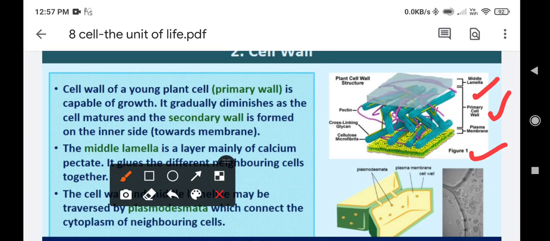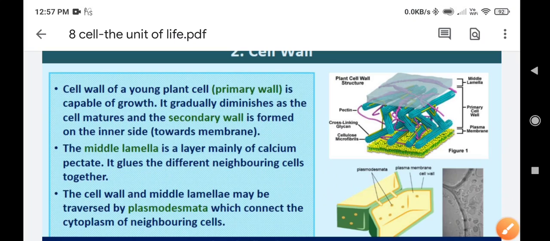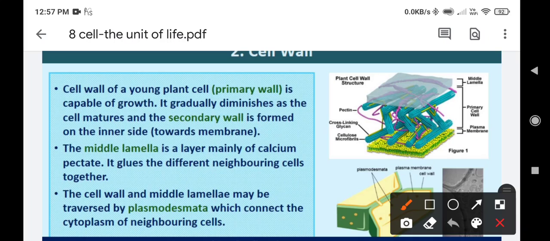Okay, but as the cell matures, this primary cell wall disappears after some time, and in the place of primary cell wall a secondary wall is formed. So inner to plasma membrane a secondary wall is formed, and above it this structure remains same, which is known as middle lamella. So there is primary wall in the young plant which is replaced by a new wall that is known as secondary wall. And between the walls of two cells we have got middle lamella.